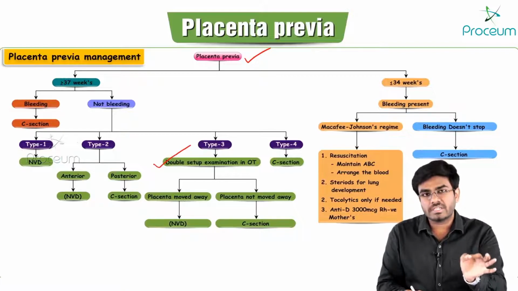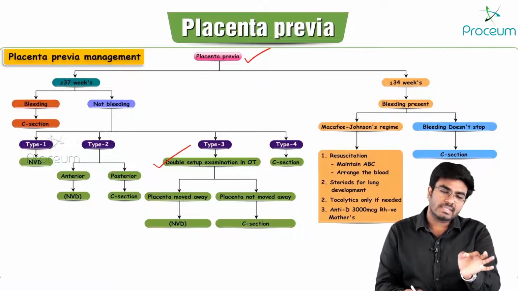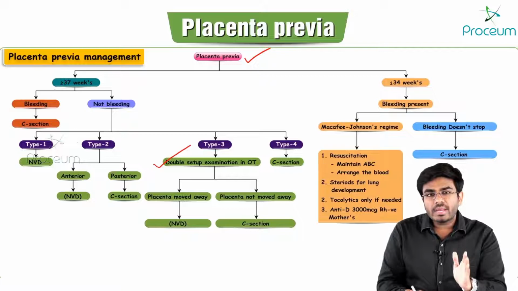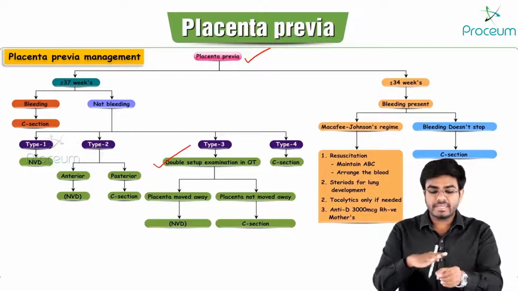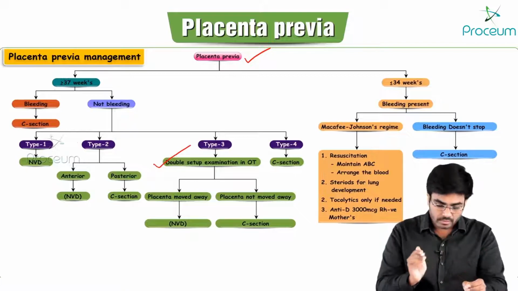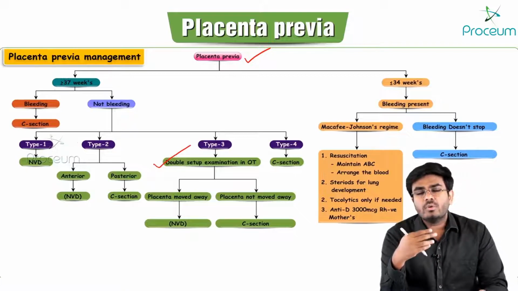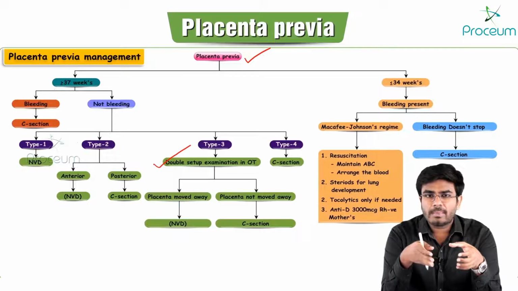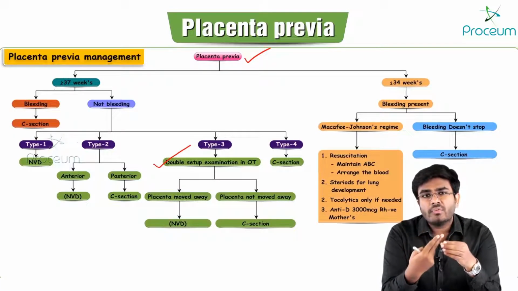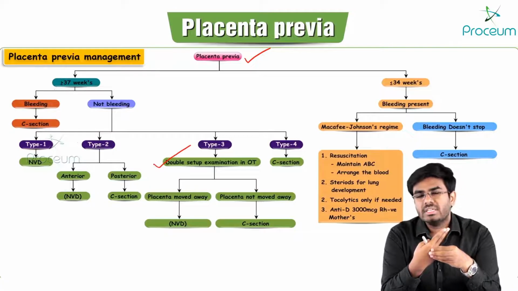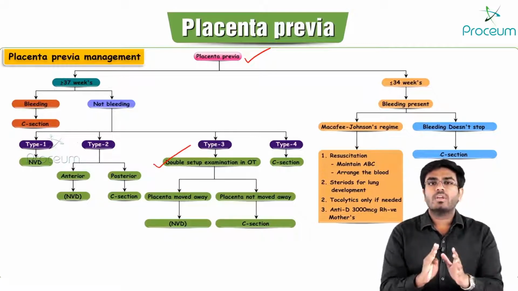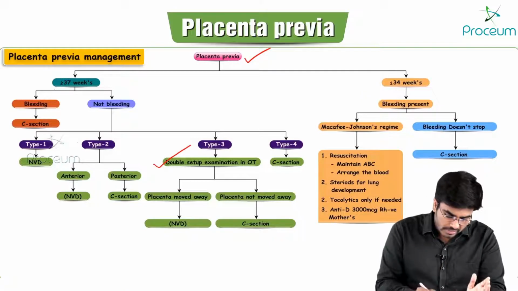Double setup examination is done for type 3 placenta previa, where we are actually trying for the normal vaginal delivery, expecting that the placenta will move away. So you let the cervical dilation happen, and with your fingers see whether the placenta has moved away or not. If it moves away, well and good, go with the normal vaginal delivery.